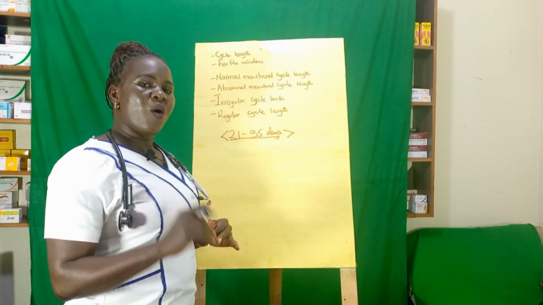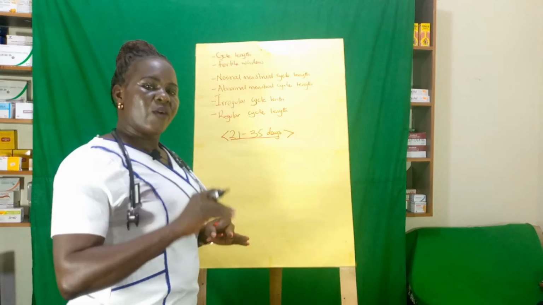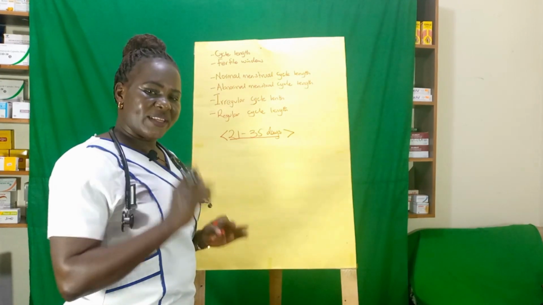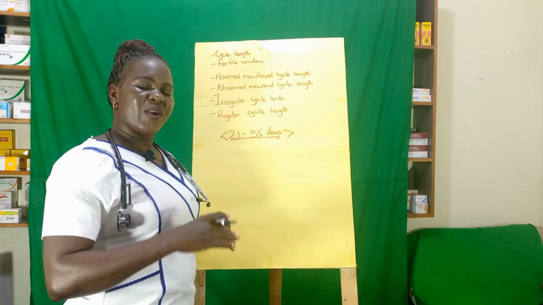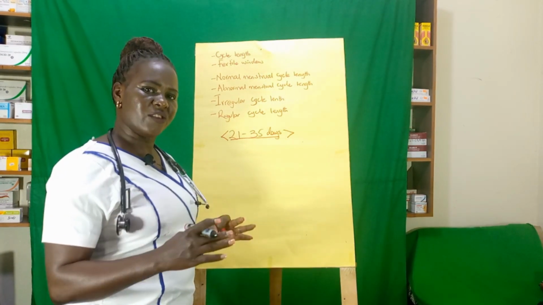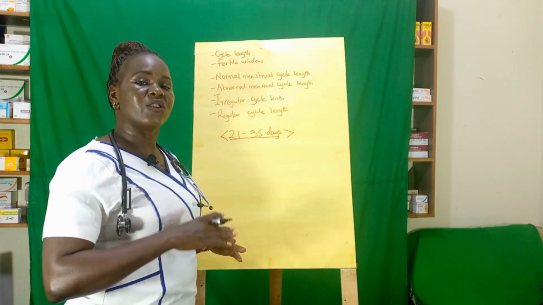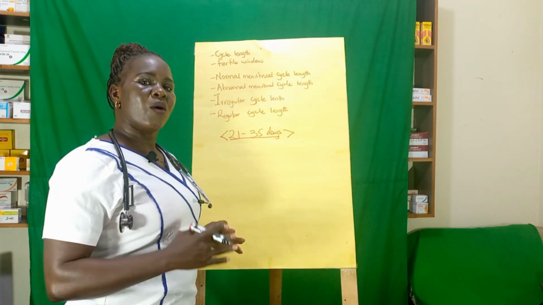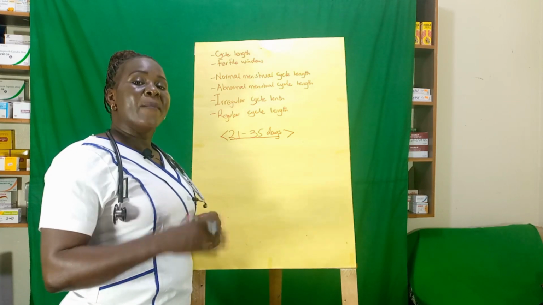For example, when the cycle length of this month is 28, even for the next month when you count the cycle length, it will be 28. So it doesn't change. If it is changing, it changes for a short time, like for 2 days, or it can be backward by 2 days.